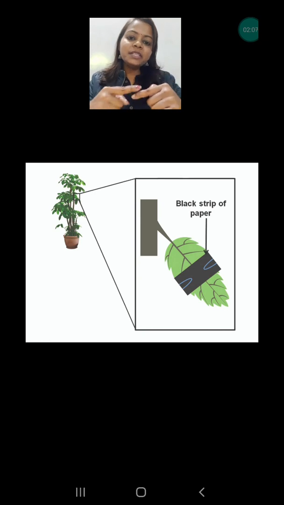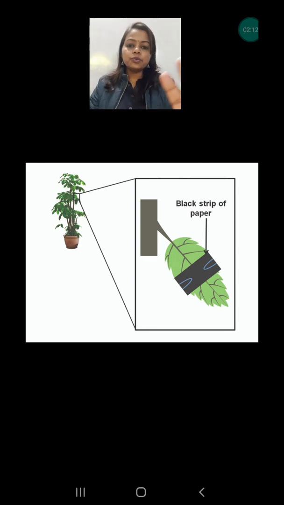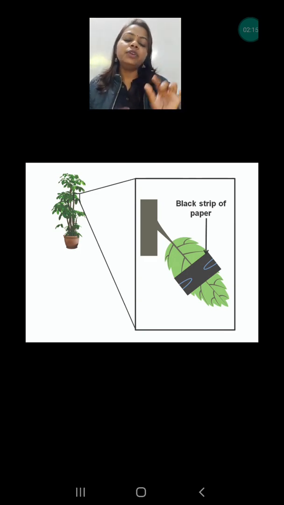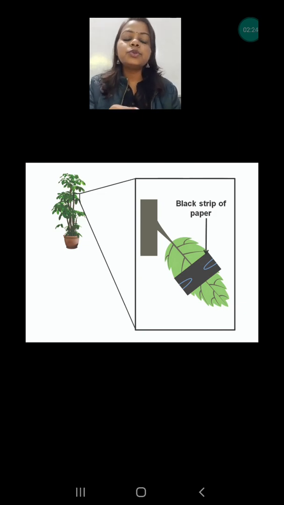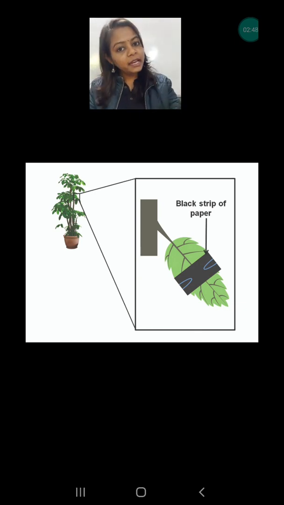That day you will put black sellotape on the leaf, exactly as I have shown in the picture. In the middle of the leaf you will paste the black sellotape. Why are we doing this? So that sunlight cannot be absorbed by the part we are covering. Because in this video we are going to prove that sunlight is important, we are using a strip of paper to cover only some part of the leaf. That part will not be able to absorb the sunlight, and the rest of the open area of the leaf can absorb the sunlight.